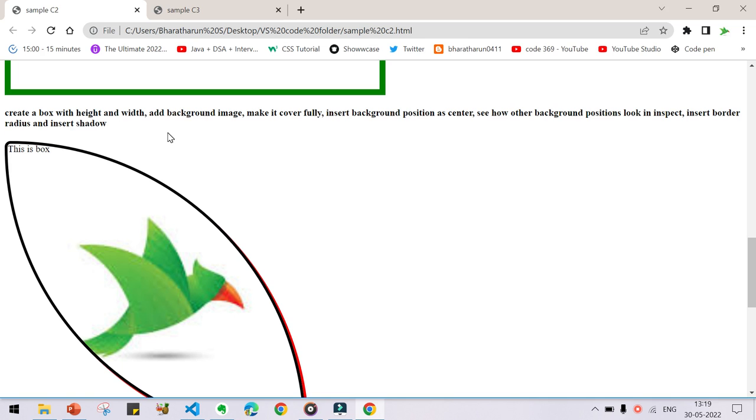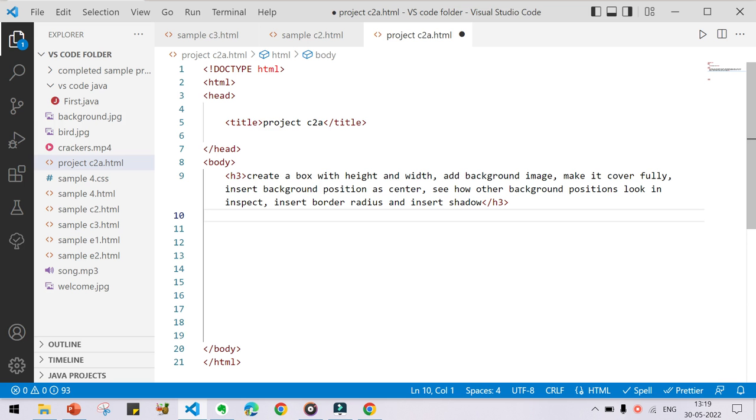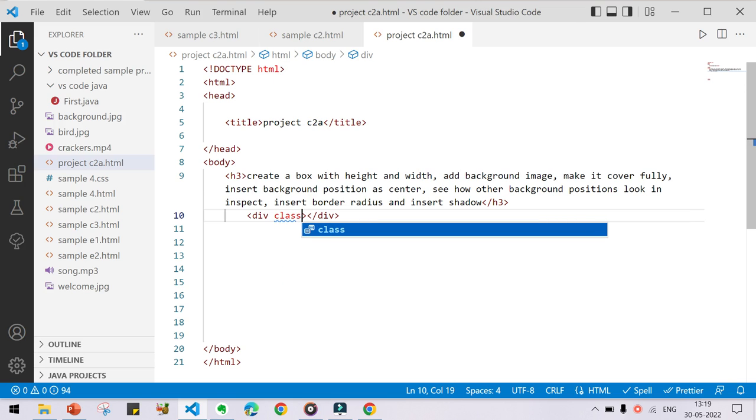First create a box with height and width. Go here. First of all, we have to create a div in order to create the box, and inside the div I am going to give a class, and that class name is shadow.